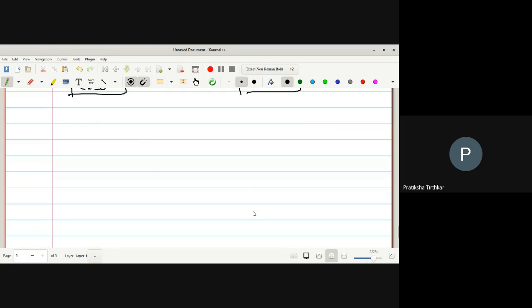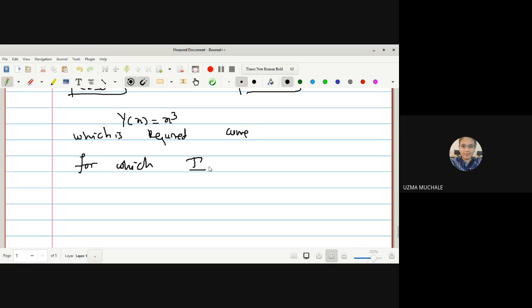Yes, ma'am. So finally we get the solution: y of x is simply x cubed. Okay, which is the required equation of a curve for which the value of integration I is an extremum, the required curve for which the value of integration I is extreme.